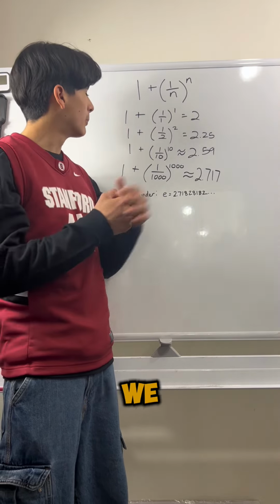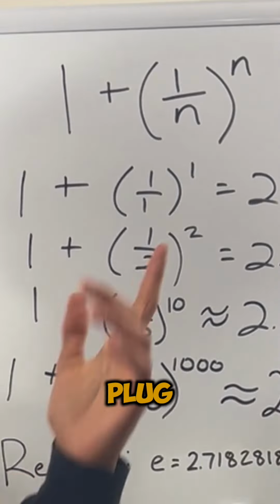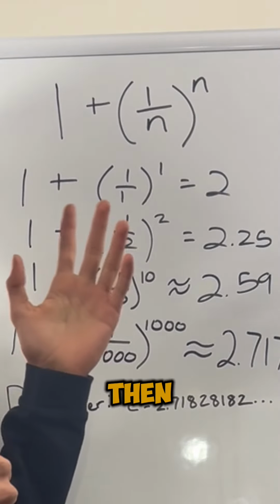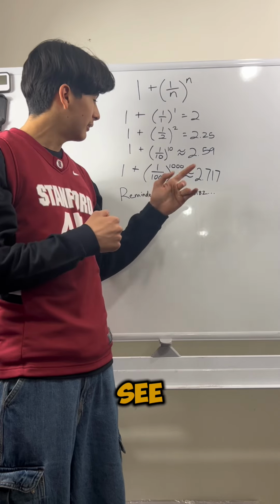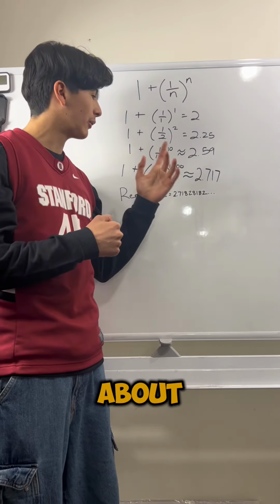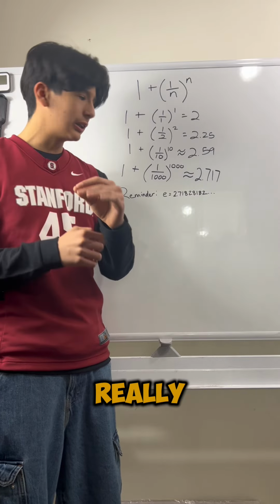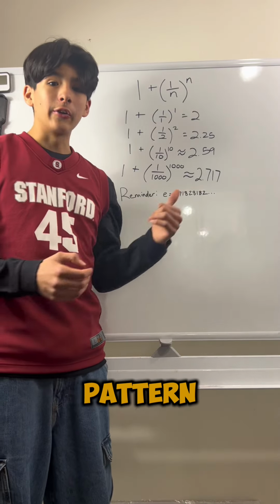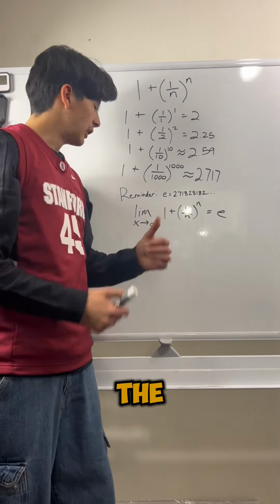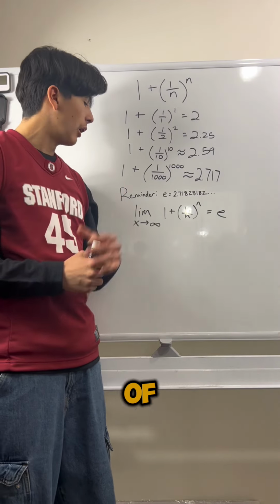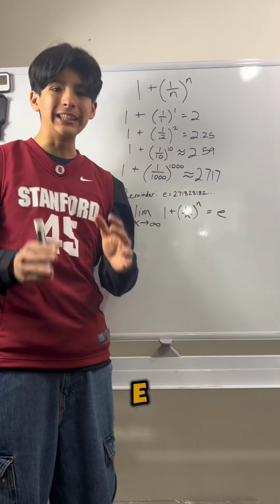Think about it. When we plug in 1, we get 2. When we plug in 2, 2.25. And then when you plug in 10, we get 2.59, and so on. But as you can see, for 1,000, it's about 2.717, which is really close to e. And this pattern actually does continue. So we can say that the limit as x approaches infinity of this expression is equal to e.